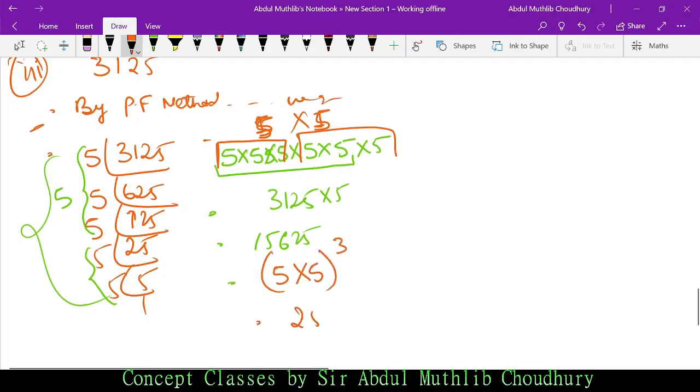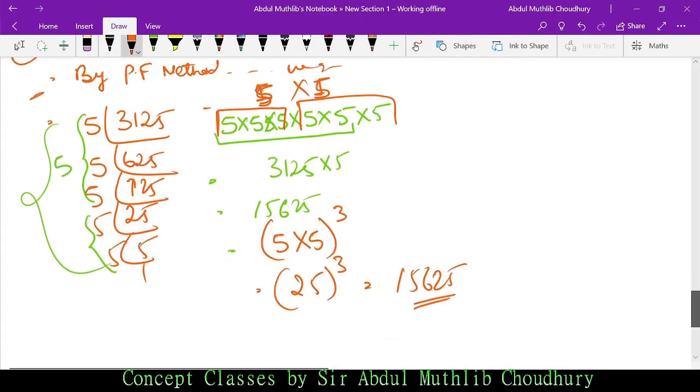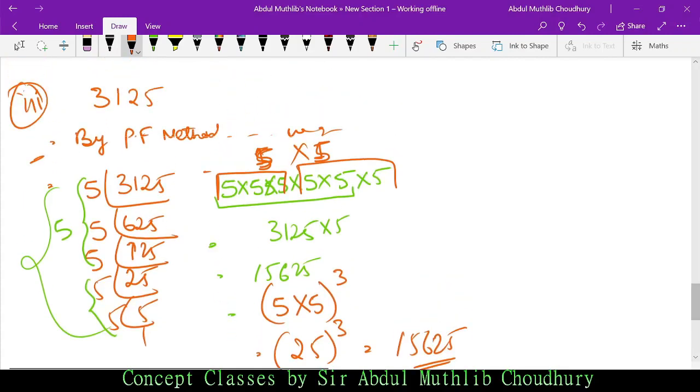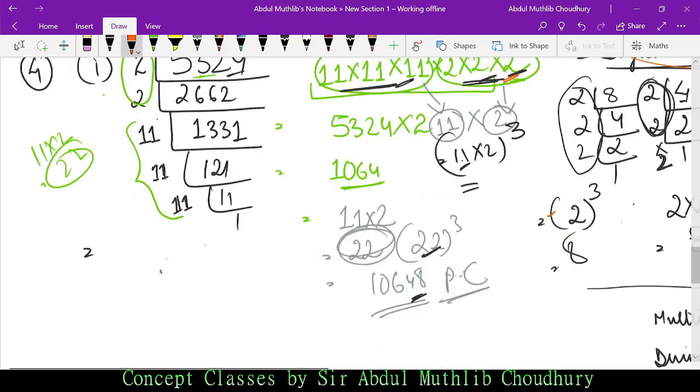How much do we get? 25, whole thing cube. If you solve, you would get 15625. So what was the answer? The smallest integer by which the number should be multiplied is 5. This is your answer. This is a detailed explanation, so I am covering all these concepts. The ultimate answer is 5, and in the previous question the answer was 2.